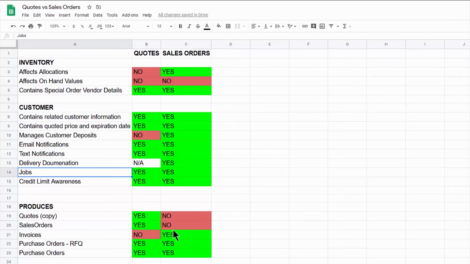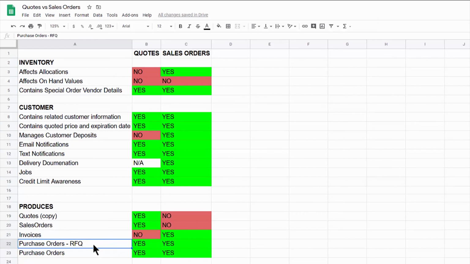Actually, you could just start with creating a sales order straight away instead of starting from the quote side. But can I create an invoice from a quote? No, but you can from the sales order side. That's the process here, to create an invoice from the sales order. Purchase orders. You can create purchase orders straight from quotes or sales orders. And then the other side of that is you can create a request for quote from your vendor.